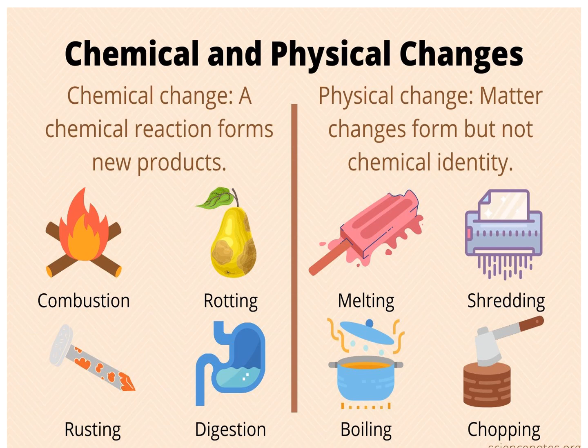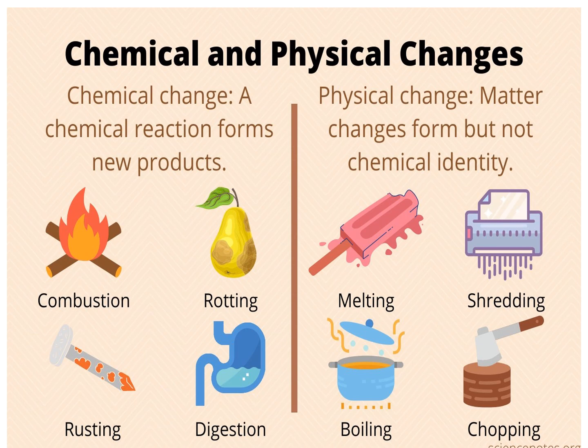We already know that in a physical change, matter changes form but not its chemical identity, and we have seen the examples of melting and boiling of water where only the phases change, that is solid changes to liquid, liquid changes to gas, and vice versa. It is gas changes back to liquid, liquid changes back to solid. There is no change in the chemical composition, the water remains the same. That's why melting and boiling of water are considered to be physical changes.